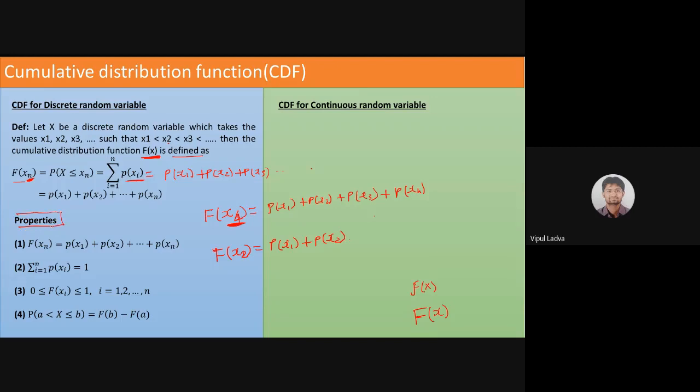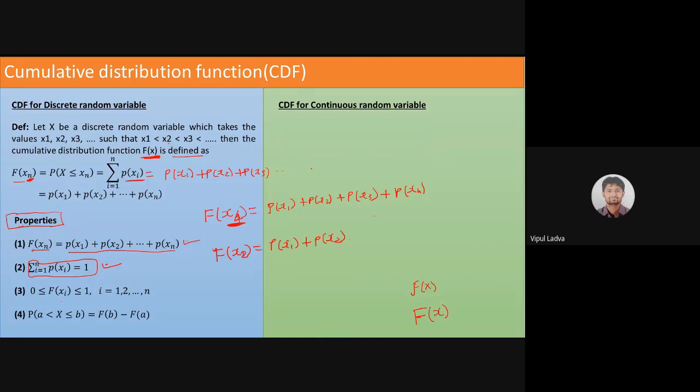This cumulative distribution function has some properties. This one is the same as its definition, so there is nothing to explain. One more thing, which is always true when we are dealing with a probability function: the addition of all the probabilities of all the values of the random variable will always lead to 1.